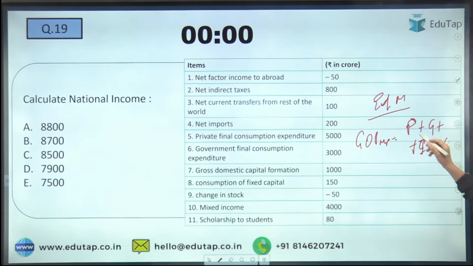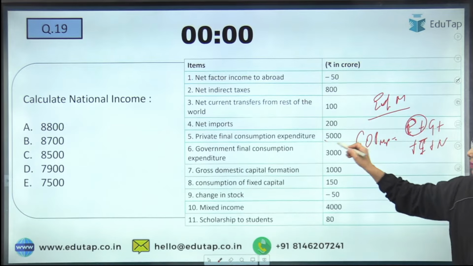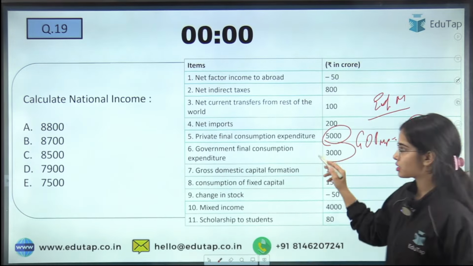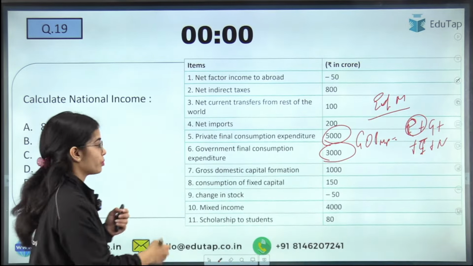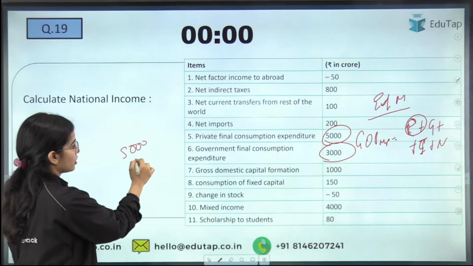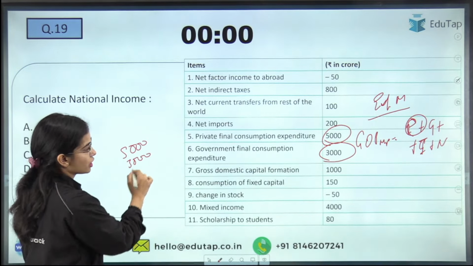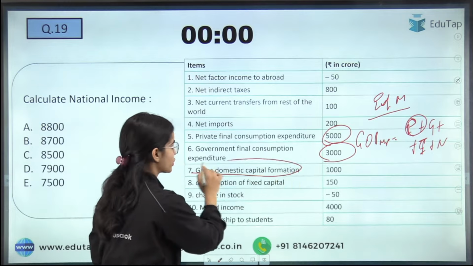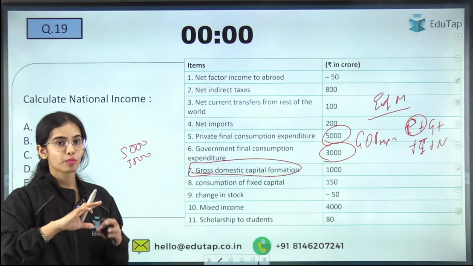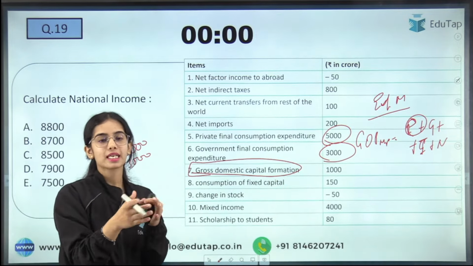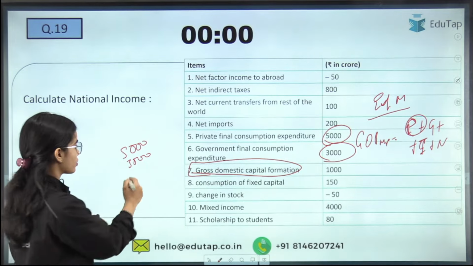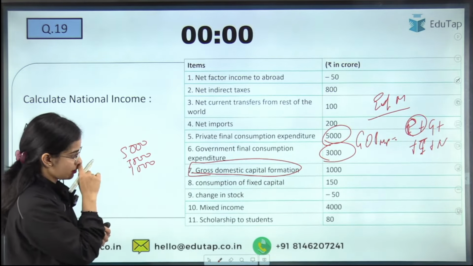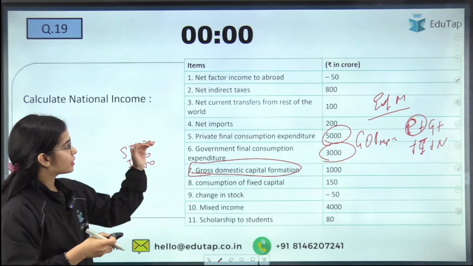Okay. So private final consumption expenditure is 5,000 plus government expenditure 3,000, plus gross domestic capital formation. Gross domestic capital formation is the total capital formation, the investment that has happened. So that is 1000. And the last is the net exports.